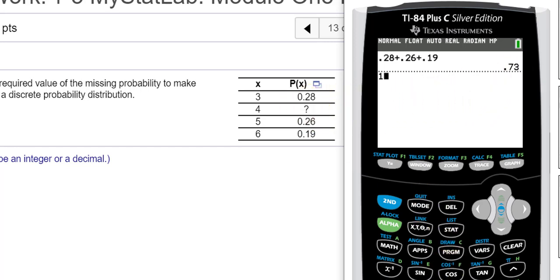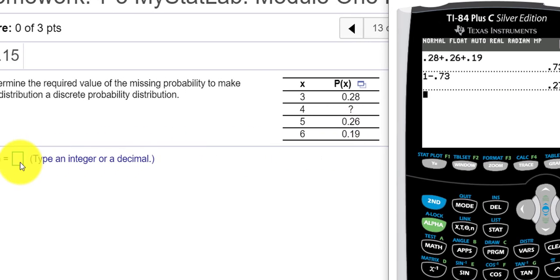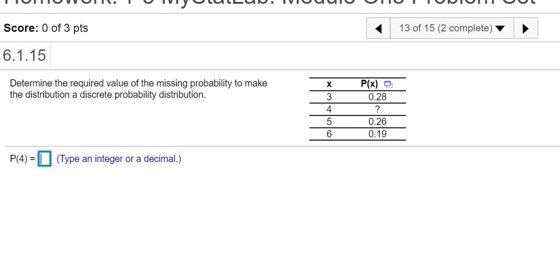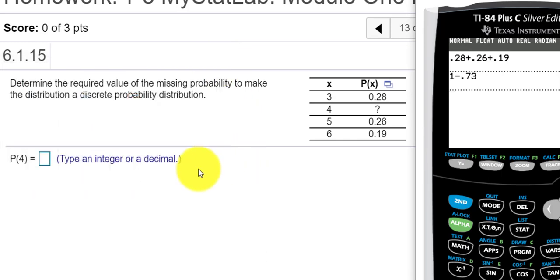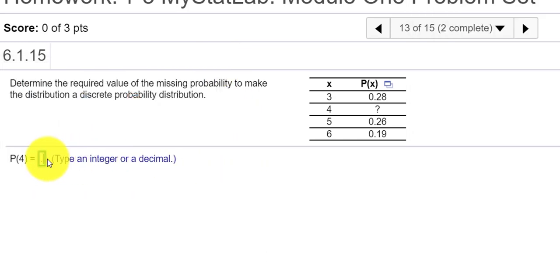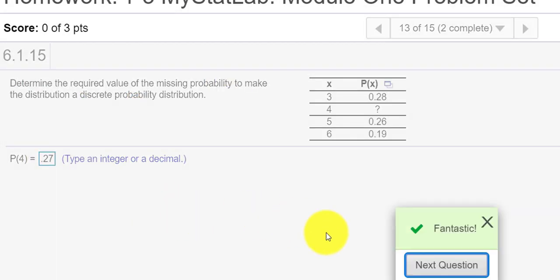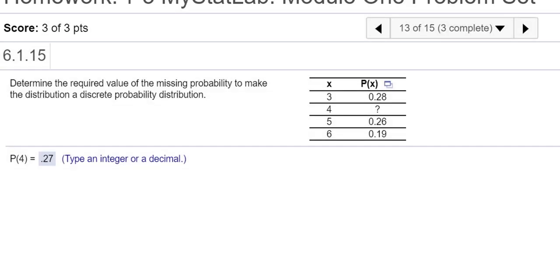If I do 1 minus 0.73, you'll see that 0.27 is the value that's missing here. So if I add 0.28 plus 0.27 plus 0.26 plus 0.19, the value would give me 1. So 0.27, I check answer, and I get the fantastic.